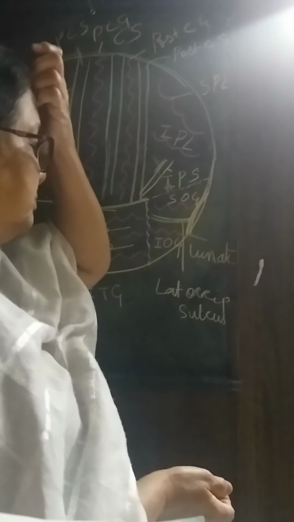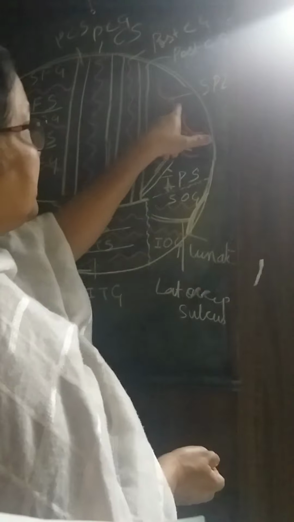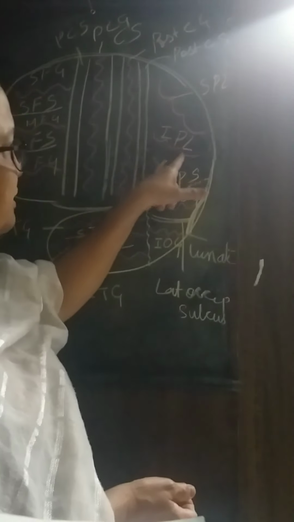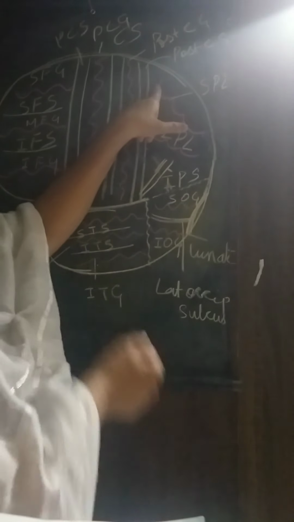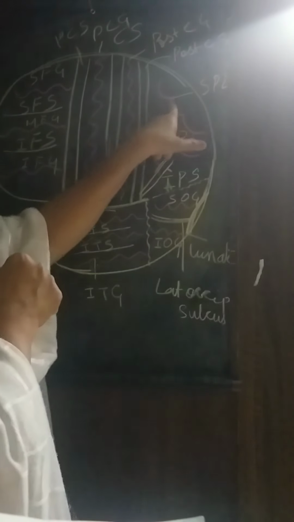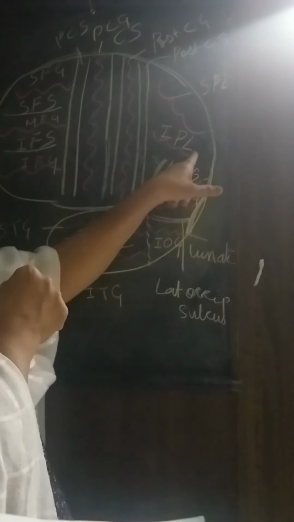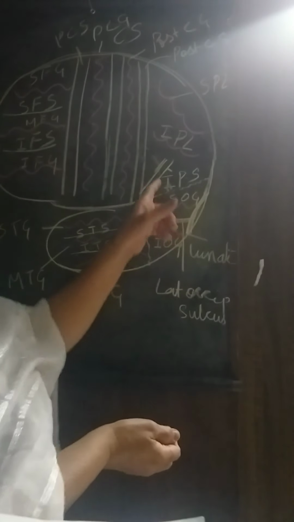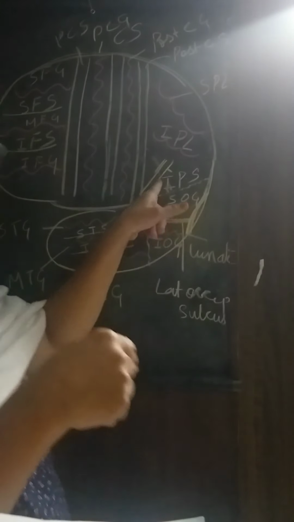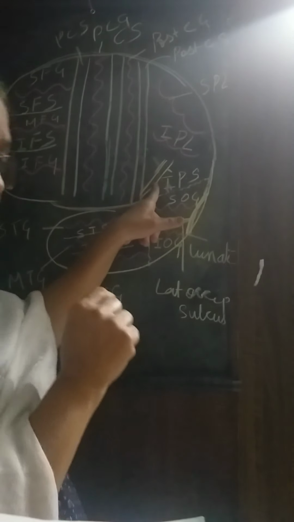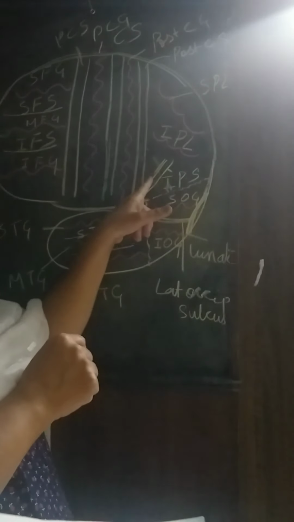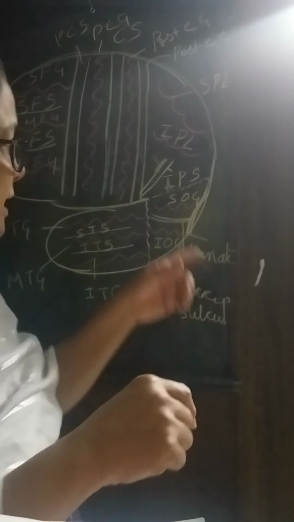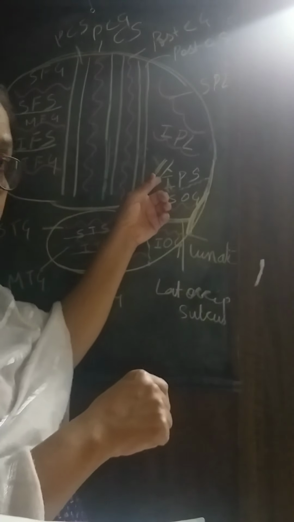The parietal lobe consists of the superior parietal lobule, which is a form of gyrus, and the inferior parietal lobule. Within the parietal lobe is present a sulcus called the intraparietal sulcus. Got it?